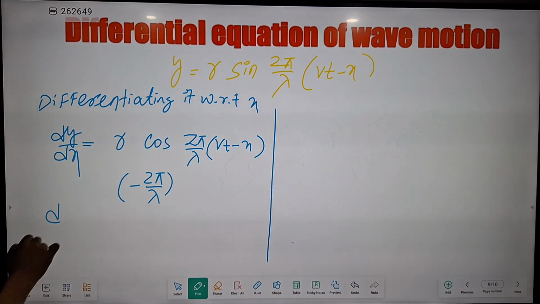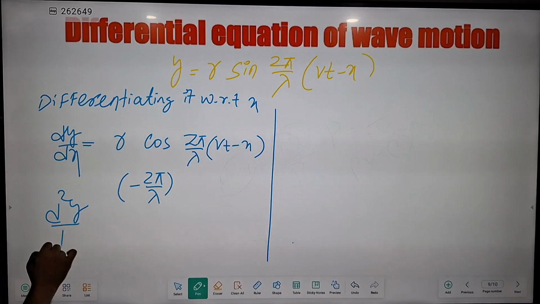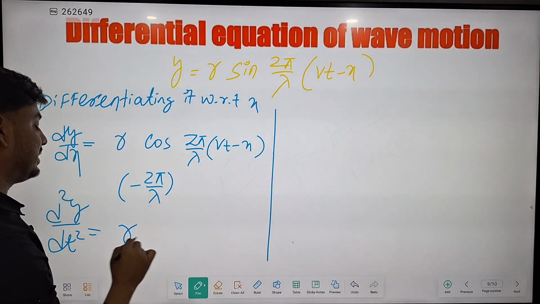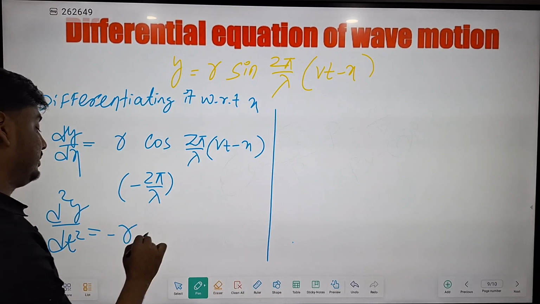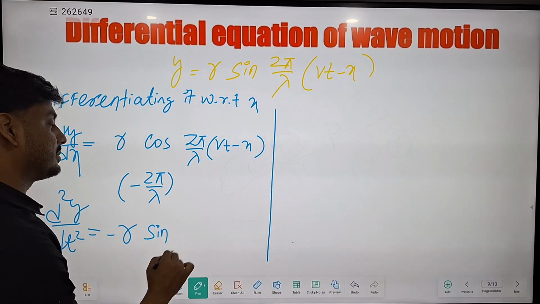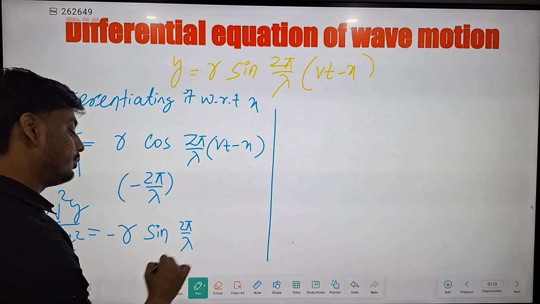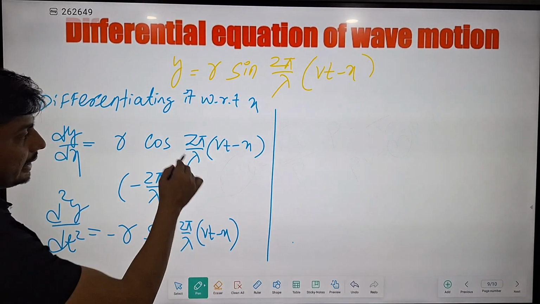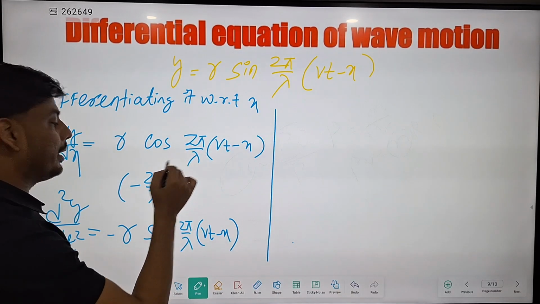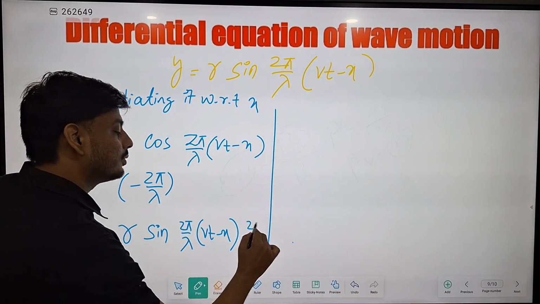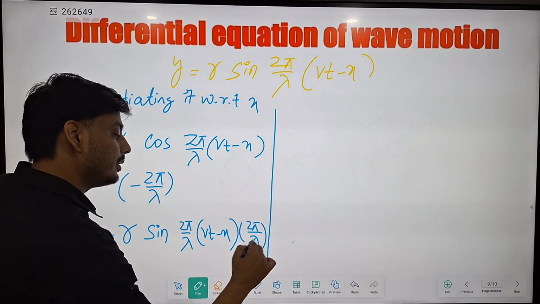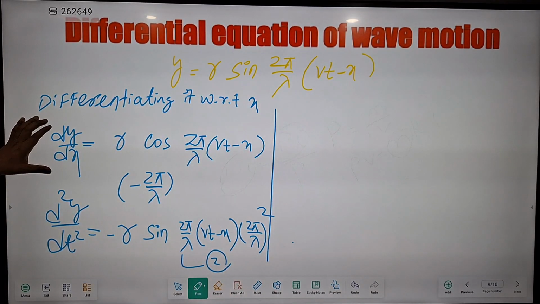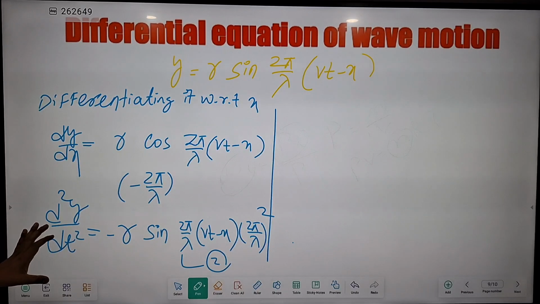Now if we take the double derivative d square y by dx square, then it will be r, and the cos theta derivative is minus sin theta, sin 2 pi by lambda Vt minus x, and again this will be minus 2 pi by lambda, so minus minus plus, so 2 pi by lambda square, equation number 2. Now we have taken the single derivative with respect to x and the double derivative with respect to x.